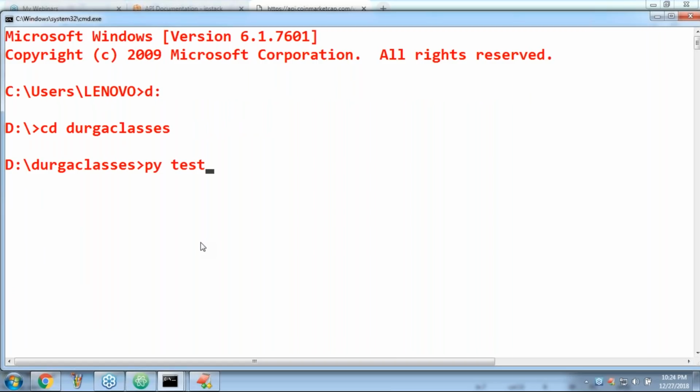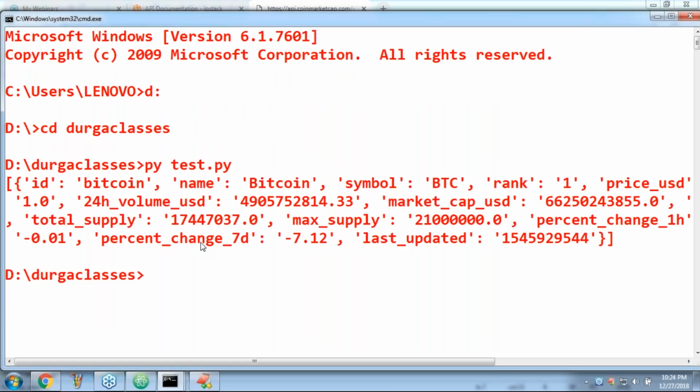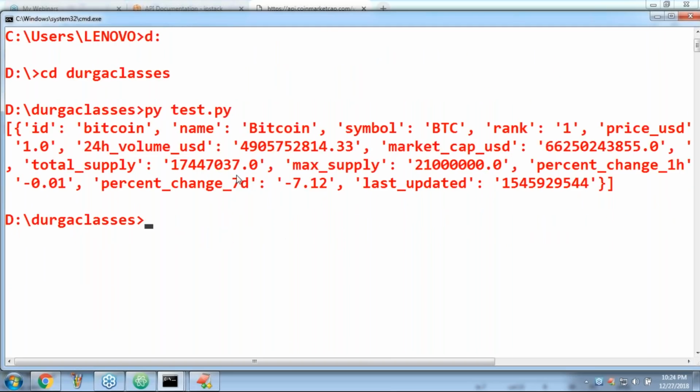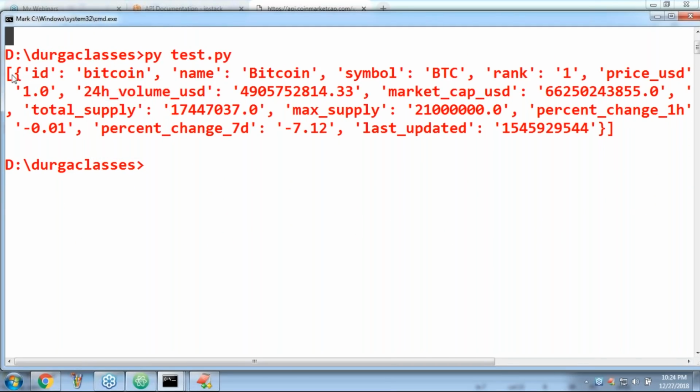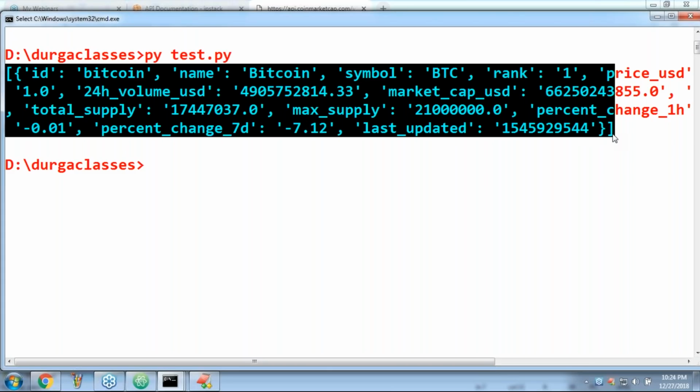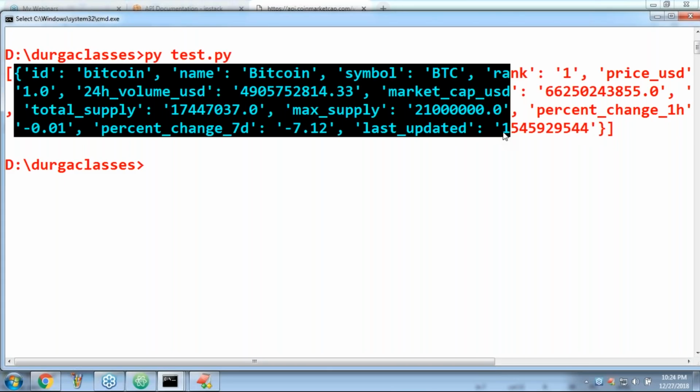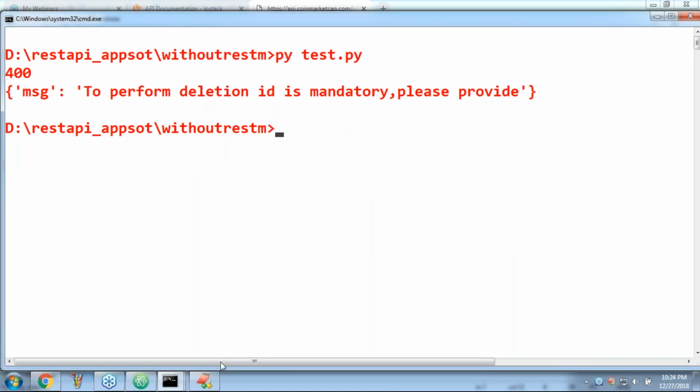py test.py. Sir, it is our regular application. Can you please cross check? It is JSON data we are getting. Are you getting this? This is the JSON data we are getting. It is the list of records.